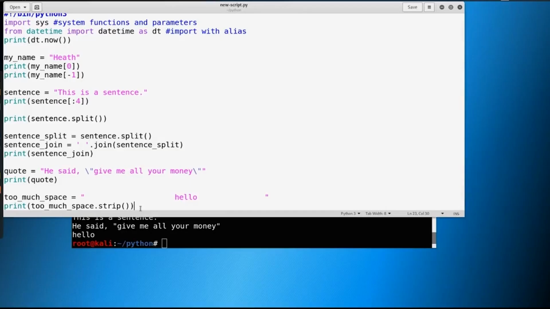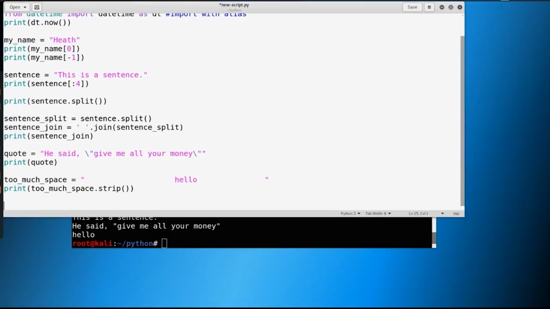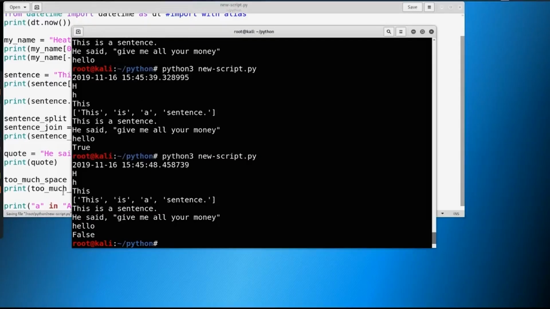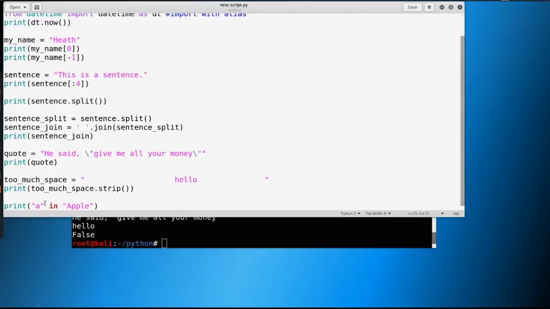Another feature that we should know is, let's say we had something like print a in apple. What's this going to return? True. What it's looking for is, does A exist in apple? Well, what if we did a lowercase here? Try it again, and you're going to see that it's false. So it's very case sensitive.